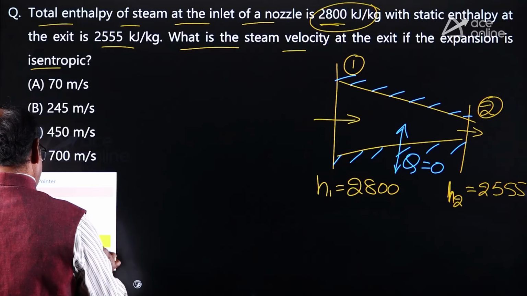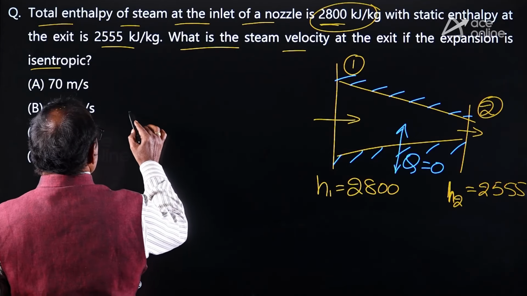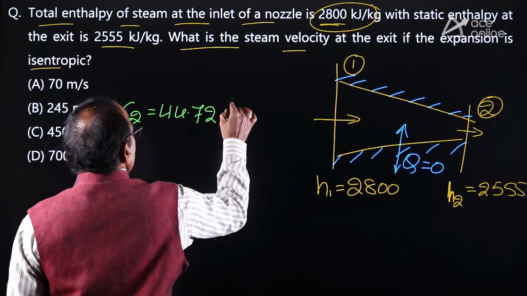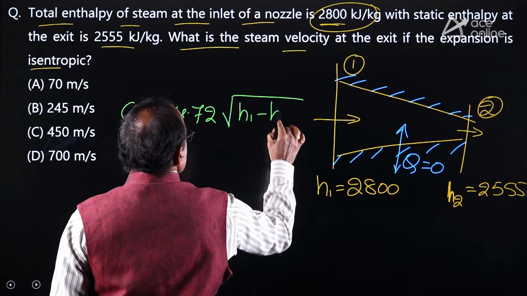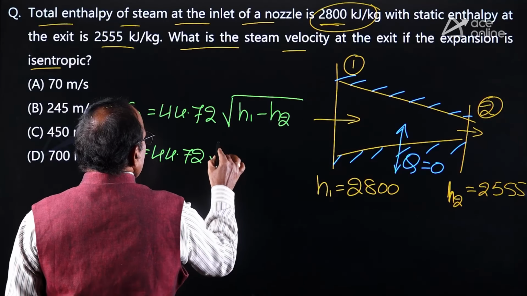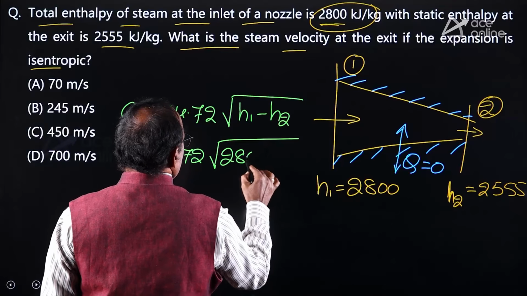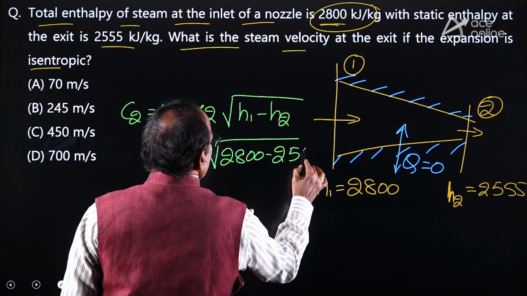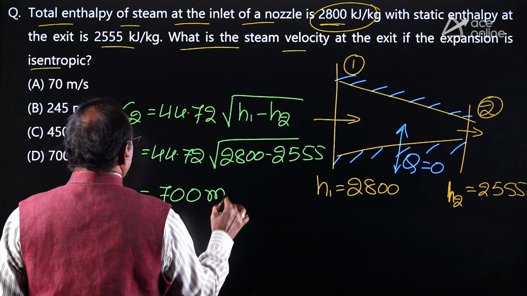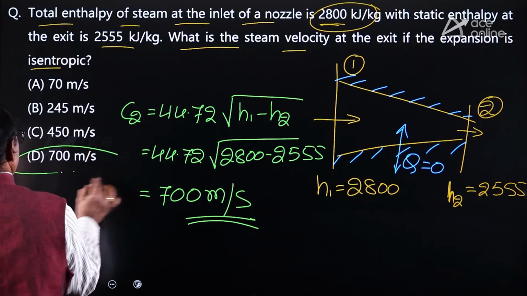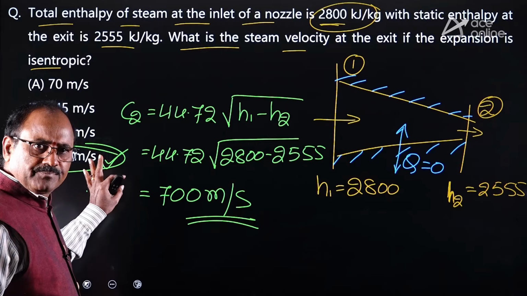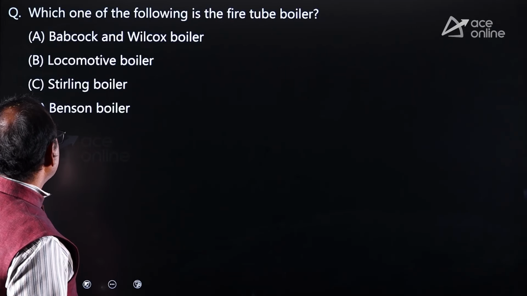If the steam is expanding isentropically, the exit velocity C2 equals 44.72 into root under H1 minus H2. It equals 44.72 into root under 2800 minus 2555. You simplify this value to get approximately 700 meters per second. That is the exit velocity of the steam. Therefore, option D is absolutely correct. Understood clearly? Similarly, look at the other one.